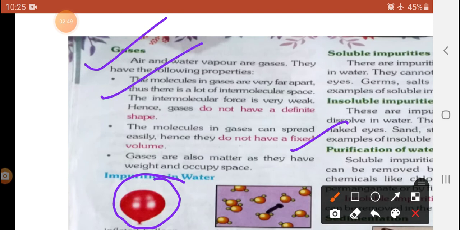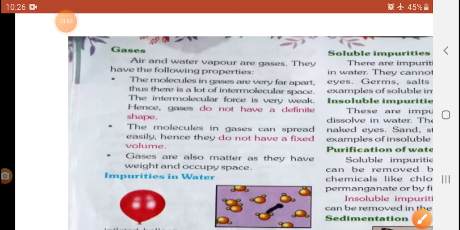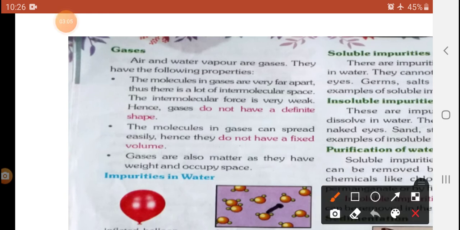So first of all, we will discuss the intermolecular space between gas molecules. Have you seen here? This is one molecule, and this is another molecule. If you see the given picture, two molecules are here. One is this and another is here. What is the distance between them? A lot of intermolecular space between gas molecules. Have you seen here?